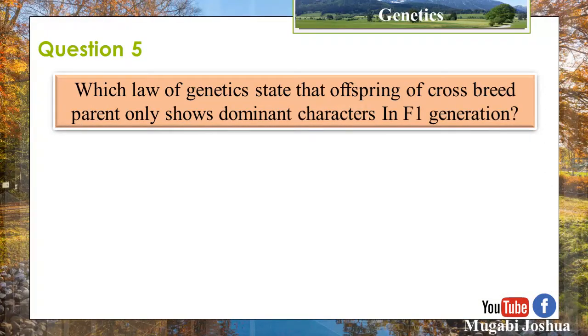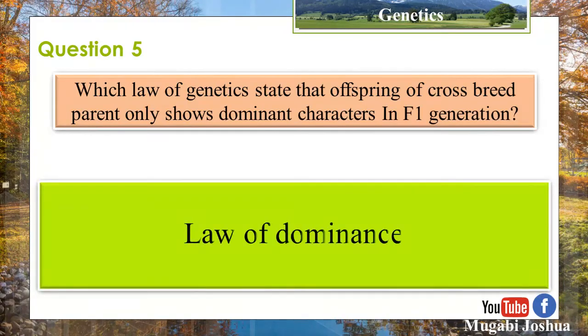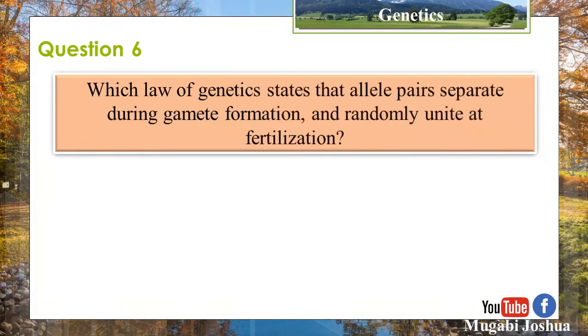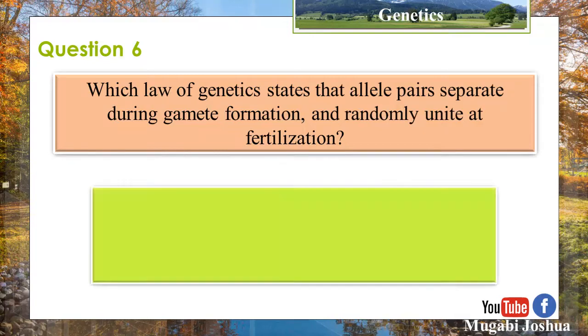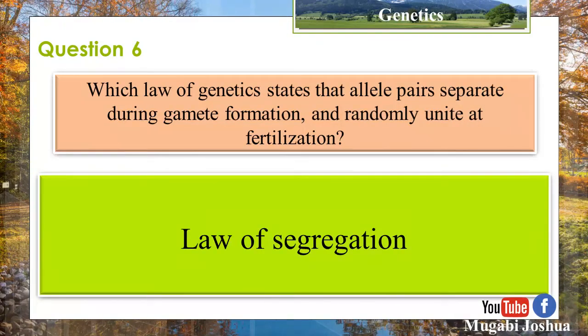Which law states that offspring of crossbred parents only show dominant characters in the F1 generation? Law of dominance. Question 6. Which law states that allele pairs separate during gamete formation and randomly unite after fertilization? Law of segregation.